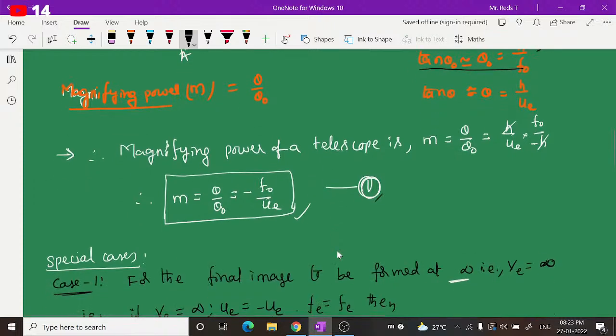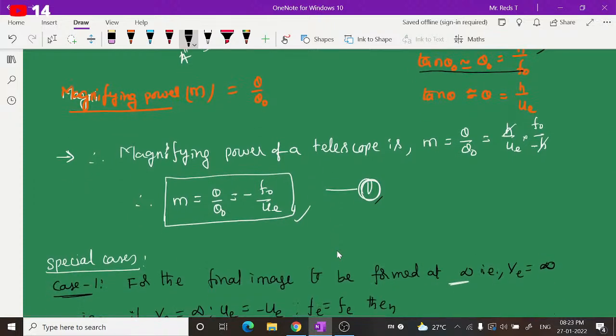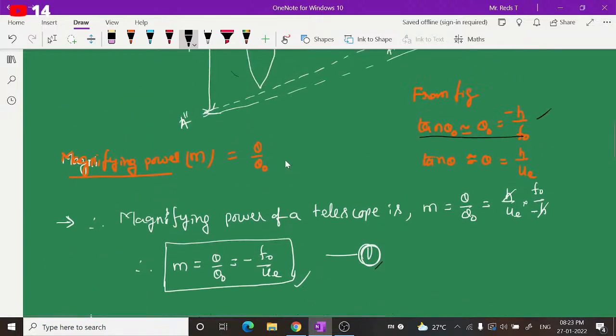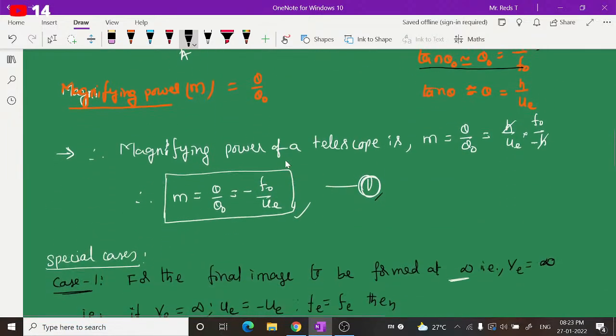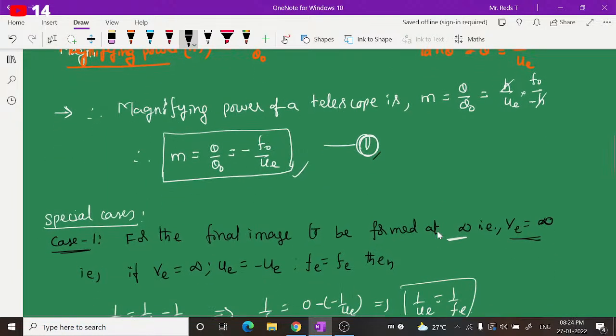But if you consider two special cases, like if the final image is forming at infinity, or at relaxed position, for the eyepiece the image distance will be taken as infinity. And the object distance will be minus ue by sign convention, and its focal length will of course be positive fe.